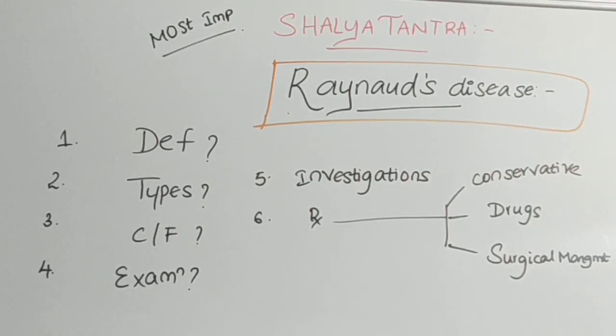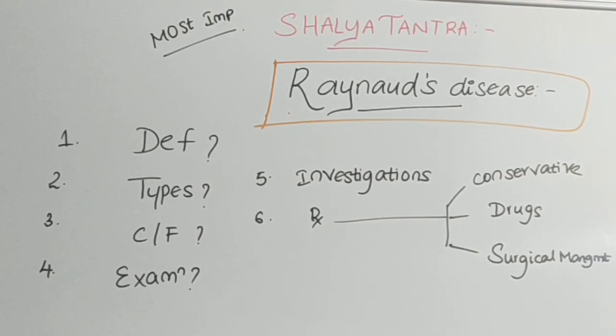In the first stage, it will become pale. In the second stage, it will become cyanosed, and here the fingers will remain cold and numb. In the third stage of recovery, fingers will become red and swollen. First stage, pale. Second stage, cyanosed. Third stage, red and swollen. This completes the clinical features.